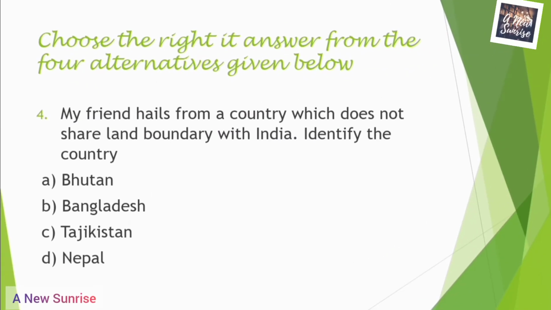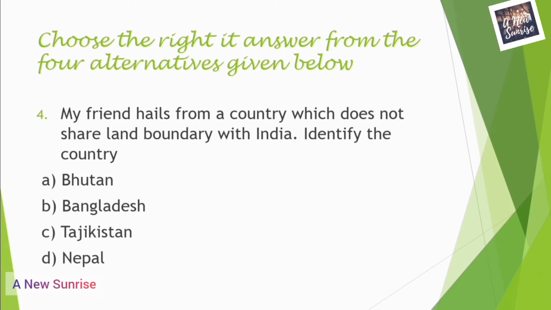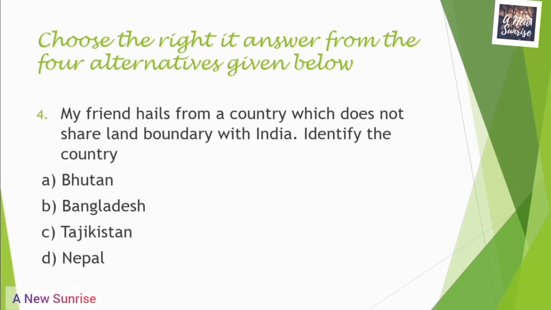Now, our next question is, my friend hails from a country which does not share a land boundary with India. Identify the country. First one is Bhutan. Bhutan shares a land boundary with India on the north. Next is Bangladesh. Bangladesh also shares a land boundary with India in the east.